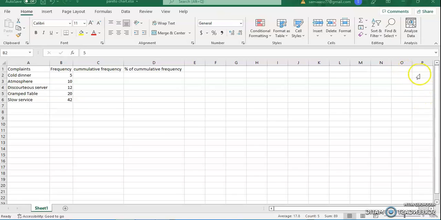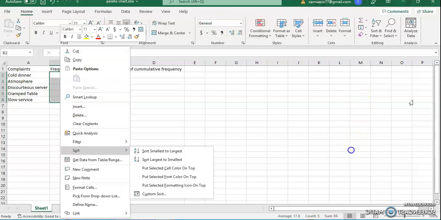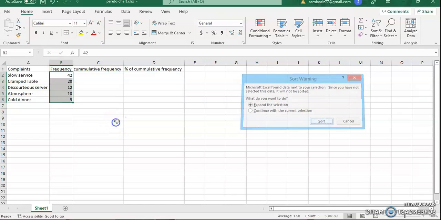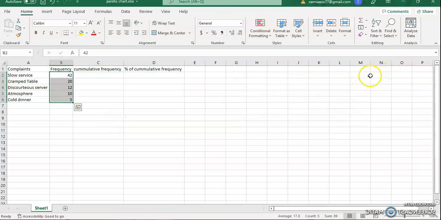Here are the complaints. I have put them along with the frequency, and you see that the frequency is in ascending order, but for the cumulative frequency and for the Pareto chart we need to put them in descending order. So how can you do that? You can simply select this data, right click, go to sort and select the option largest to smallest. Click sort and you will find that automatically the numbers will be in descending order and the complaints will also come in descending order.